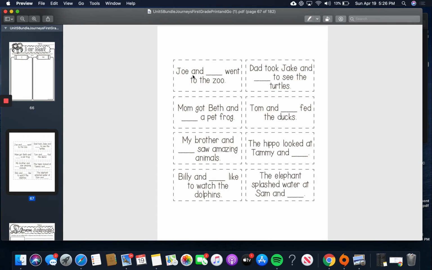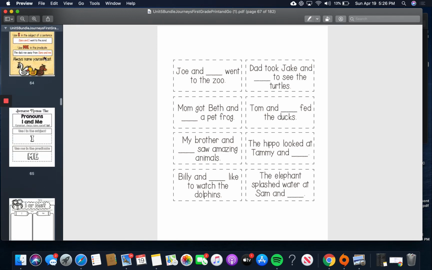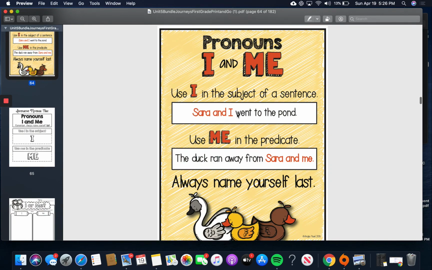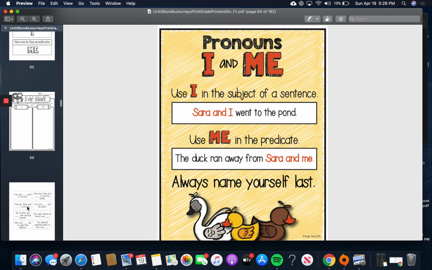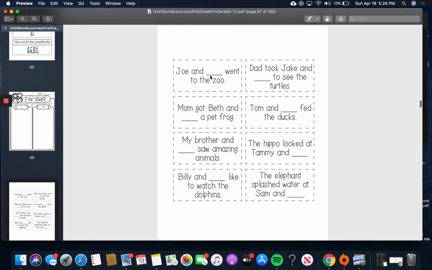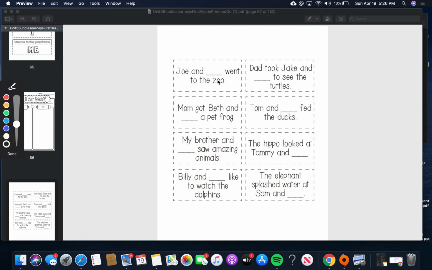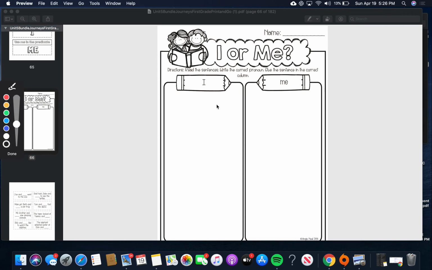So take a look. Joe and blank went to the zoo. Would it be Joe and me or Joe and I? Let's think. Sarah and I went to the pond. Does that sound a little bit like Joe and I went to the zoo? I think so. So you're going to take your pencil and you would write I. Then you would cut this out and you would glue it on the I section. You would glue that chunk of paper right there. So I want you to try that with the rest of them and see how you do.